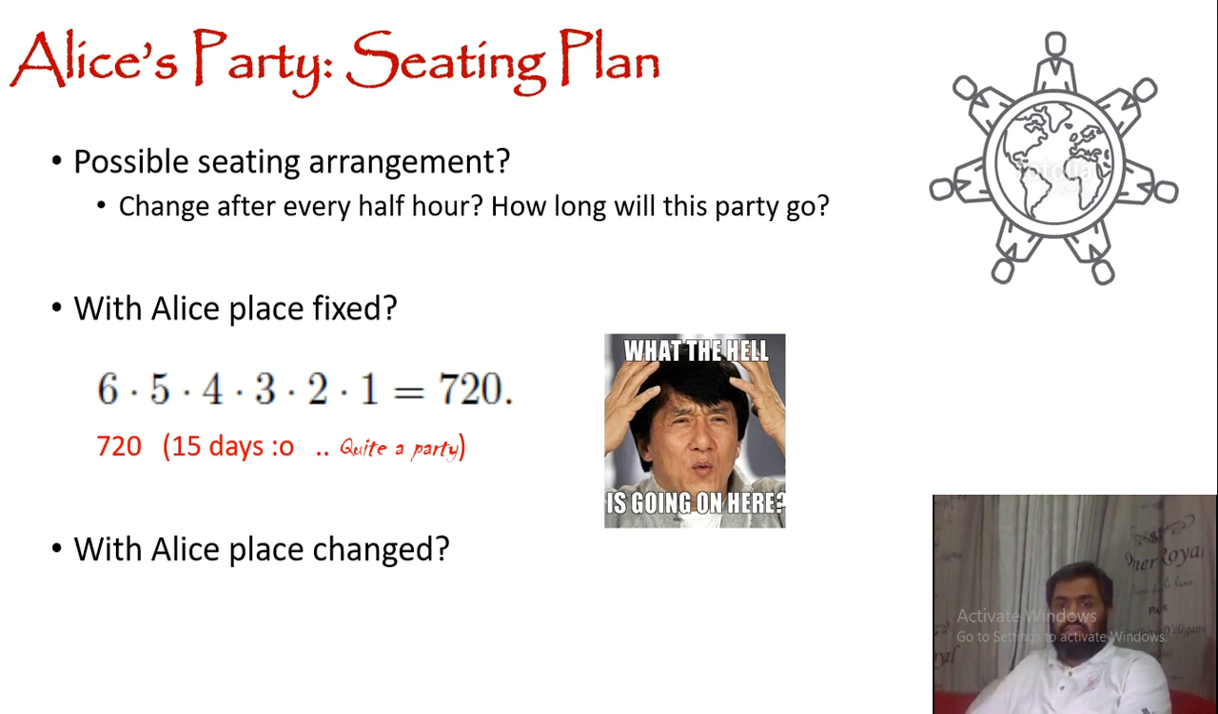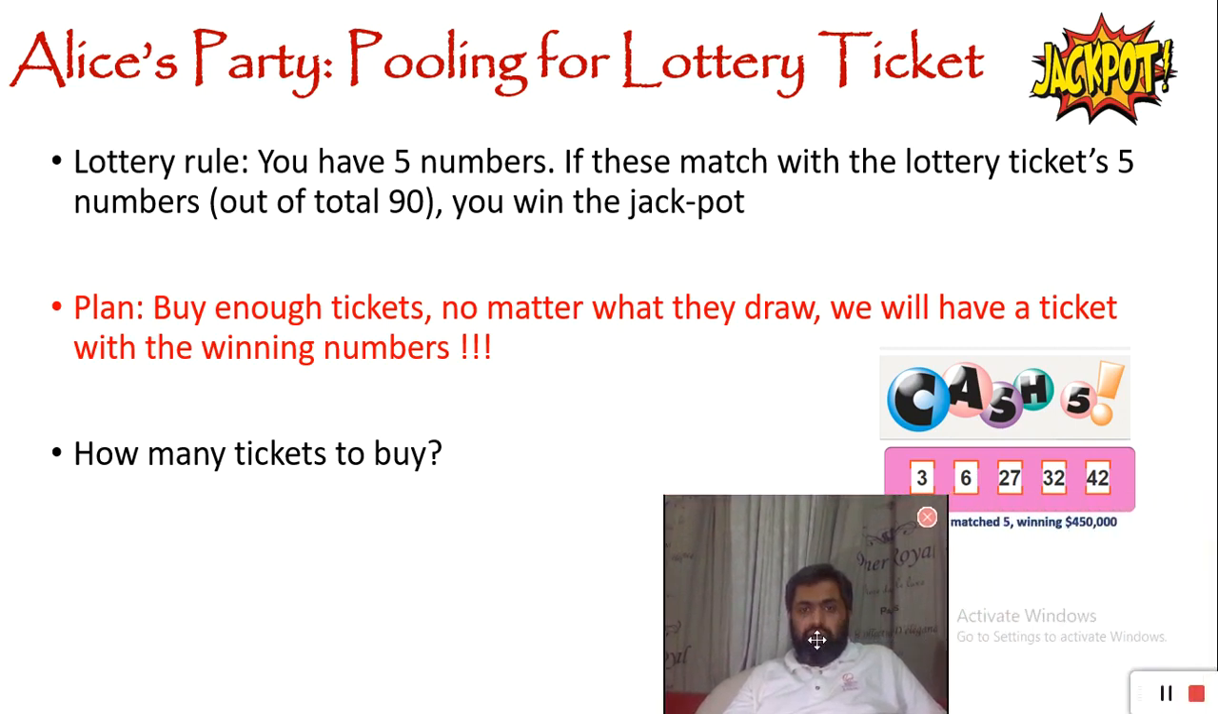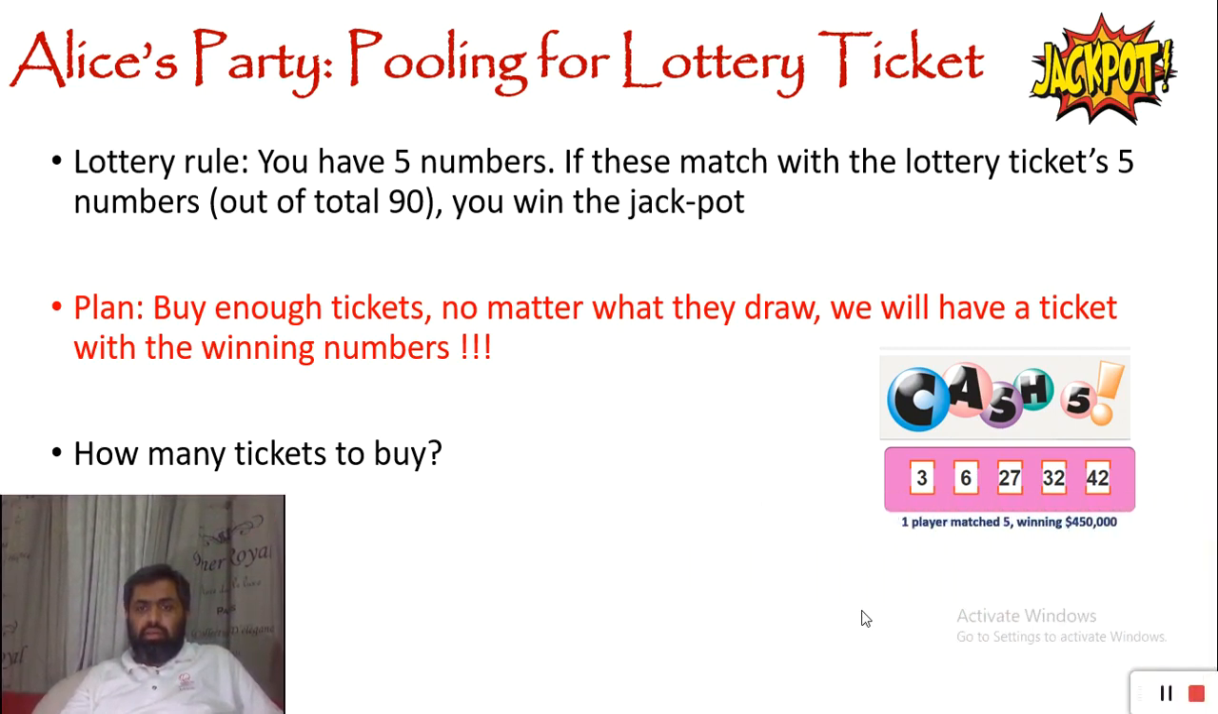So how do we proceed? They sit down, they are having chit chat with each other, and then they start getting bored. Of course, it's quite a long party. So someone suggests, suppose Bob. Bob suggested, we are 7 people over here. Let's buy lottery tickets, and we are going to buy enough lottery tickets that we for sure are going to win the jackpot. No matter what the winning lottery numbers are, we will have that combination with us. So we should buy a huge amount of tickets.